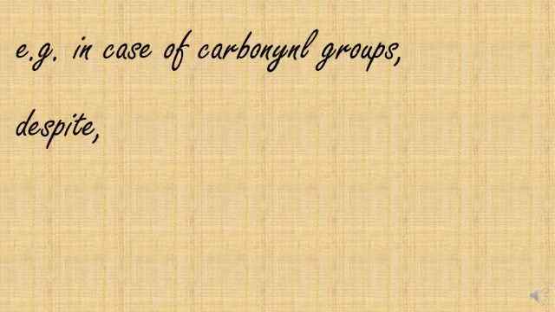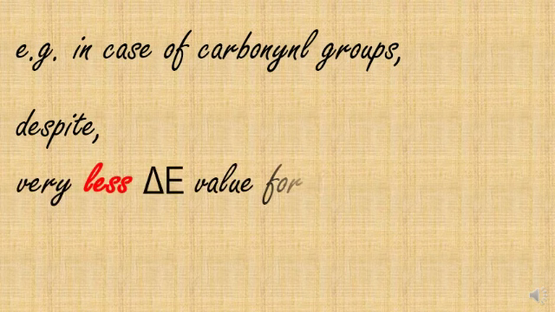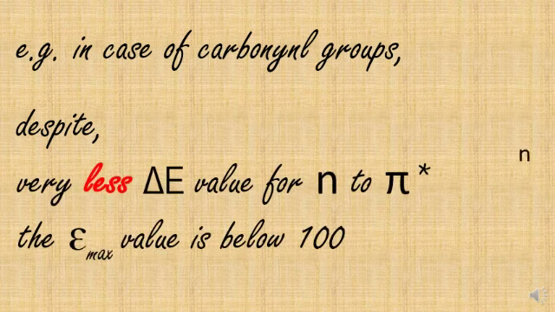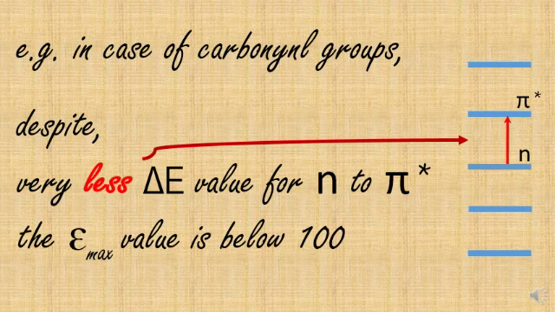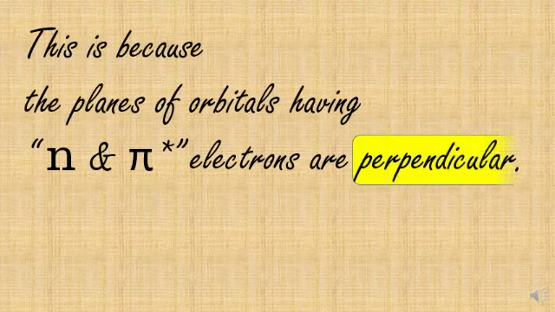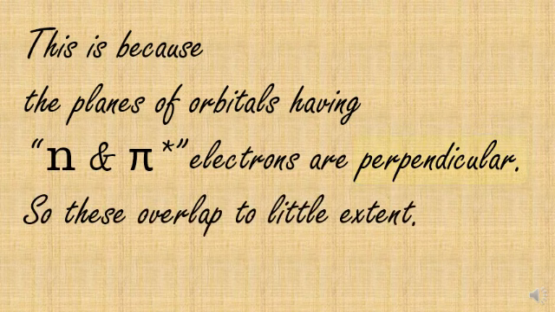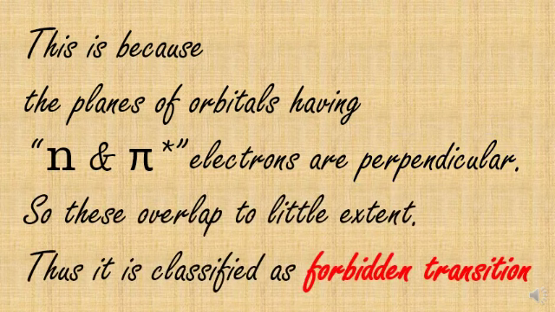For example, in case of carbonyl groups, despite very small delta E for n to pi star, you can see here the difference between the n and pi star energy levels is very small, but the epsilon max value is below 100. It is very low. So this is a forbidden transition. This is because the orbital planes of n and pi star electrons are perpendicular in this case. These overlap to very little extent. Hence this transition n to pi star is classified as a forbidden transition.